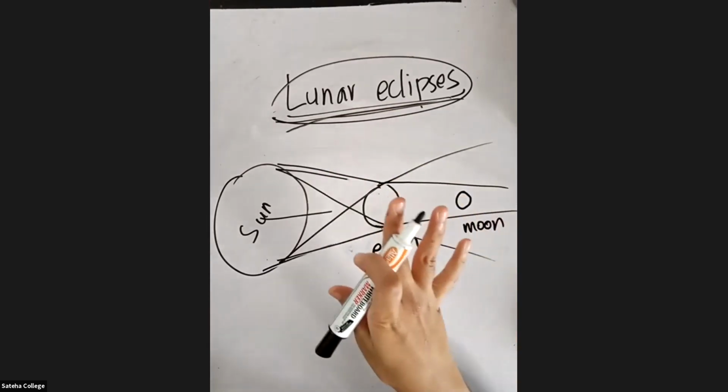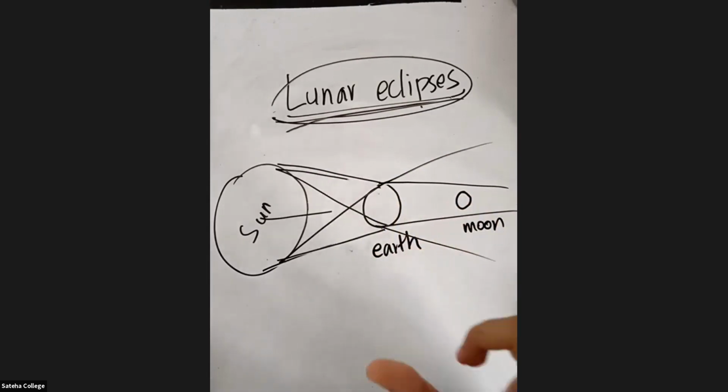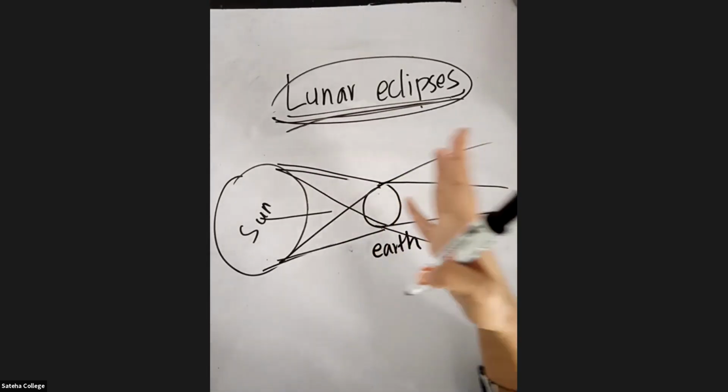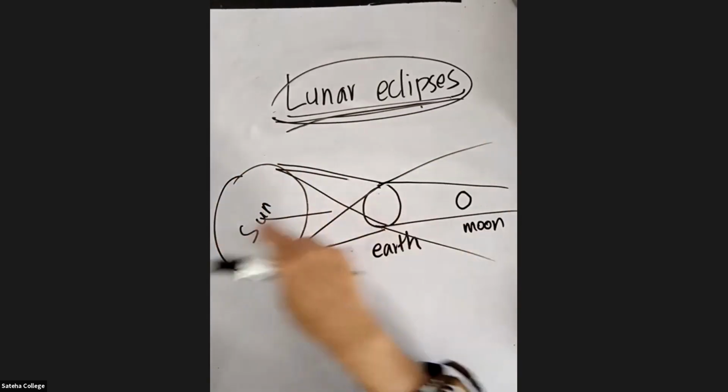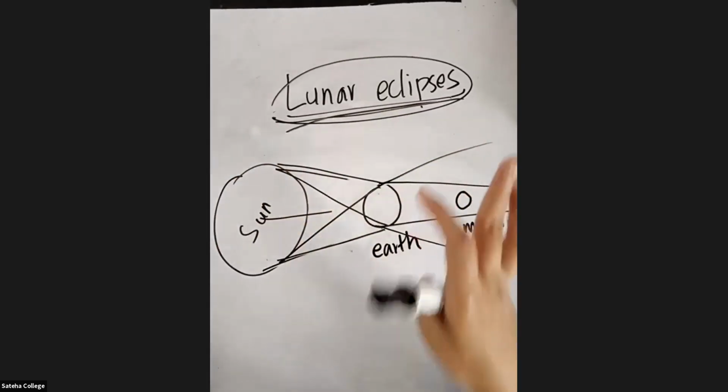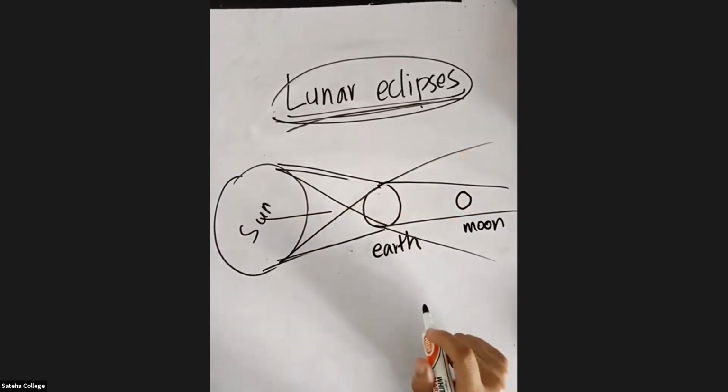For the solar eclipse to occur, there should be a condition. The moon should be in between the Earth and the sun, and they should lie in a straight line. Only during that condition will a solar eclipse occur. So I hope that is clear. Is it clear?